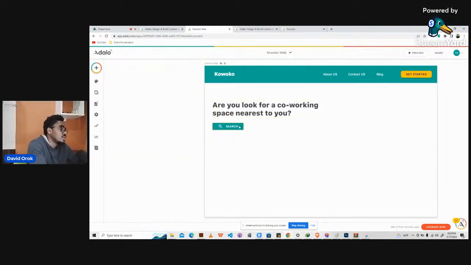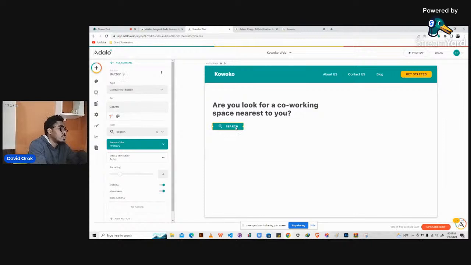Nice. Then let's just copy this button. So I just did Ctrl C, Ctrl V, and then have these other parts. Let's call it list space. So there are two buttons: one for list space and one for search. Now we can make these buttons a little bit different. One is outline, and then we can increase the border radius of these buttons. Maybe we make it 10.